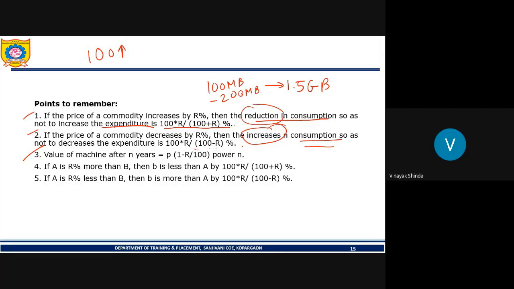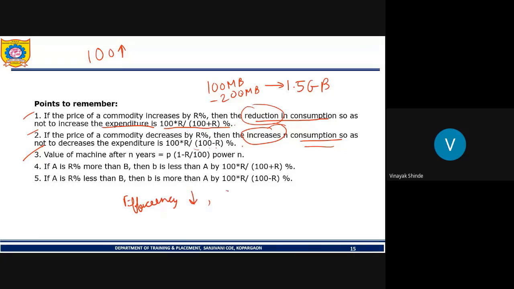As the years pass, the efficiency of the machine decreases.